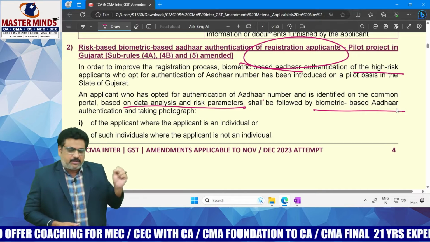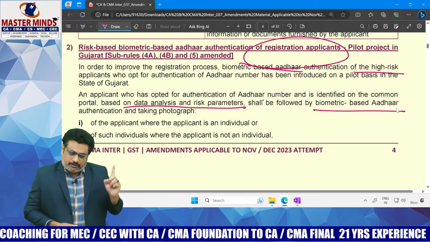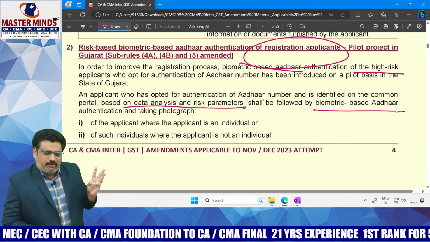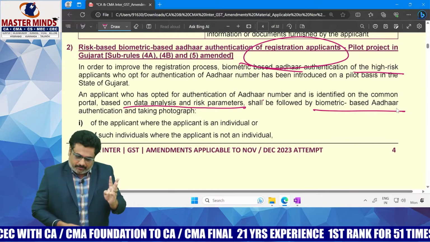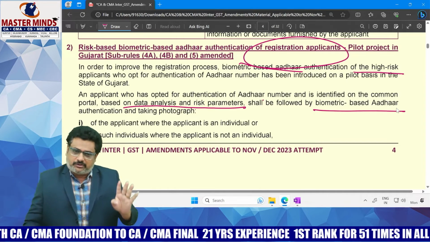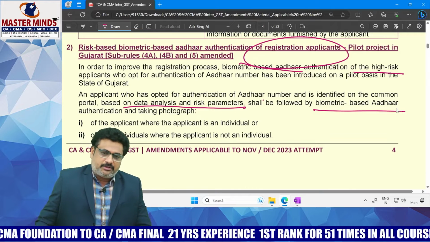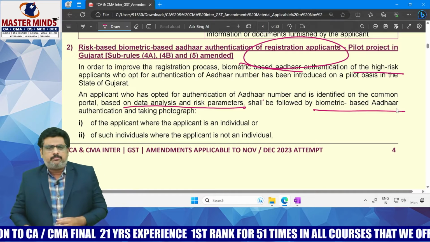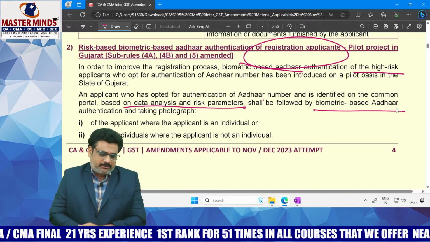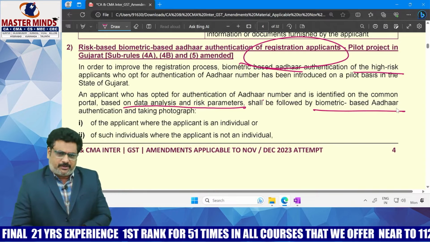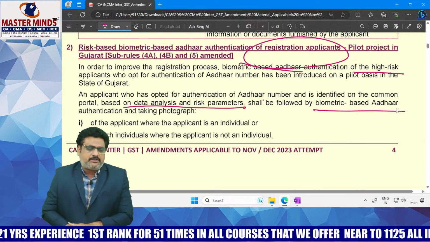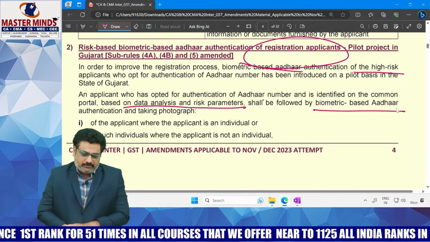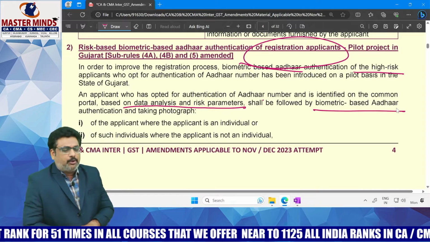First one, biometric Aadhaar authentication. Second, taking the photograph of the applicant. Third, verification of original copy of the documents. Fourth, physical verification of place of business. These 4 need to be done in order to give the registration certificate. What is the time limit for doing all these things? 30 days. If the proper officer has not done these things within 30 working days, in that case, it is deemed to be registered.